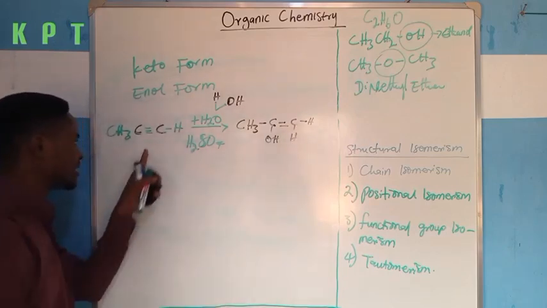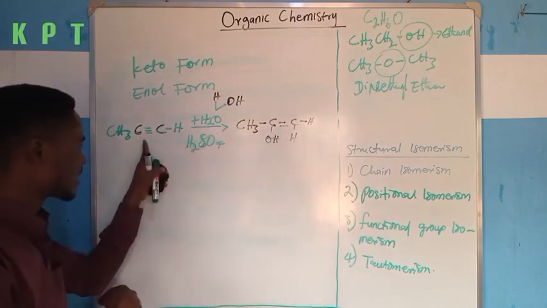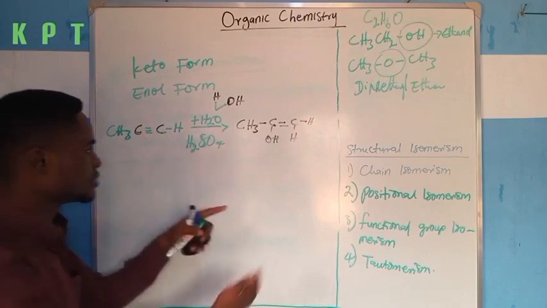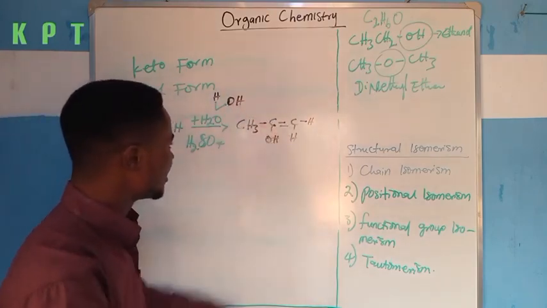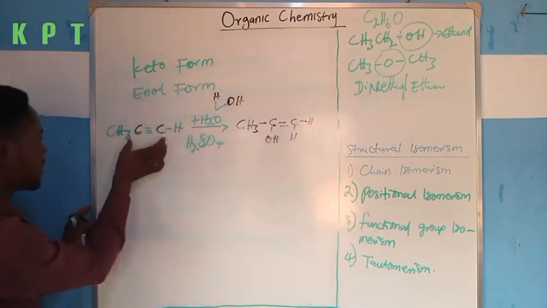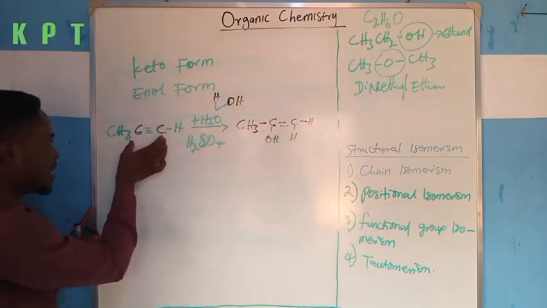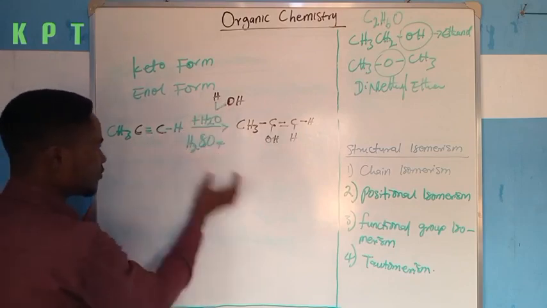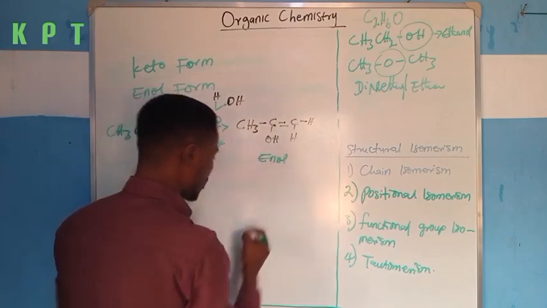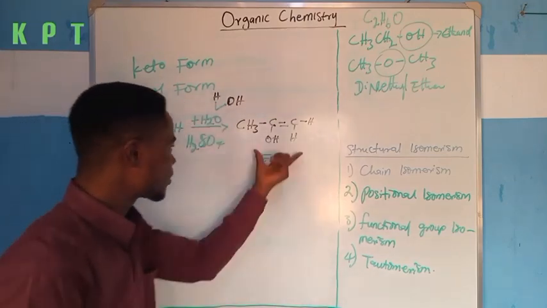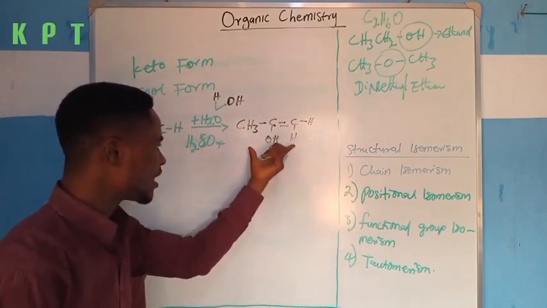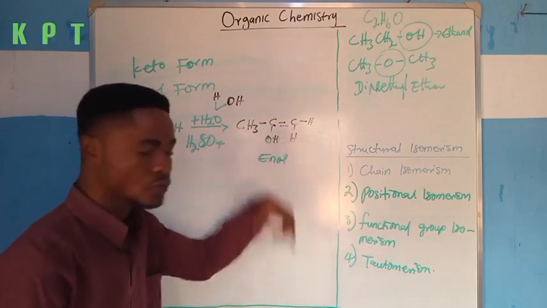But initially, there is a triple bond here, and as a result of the attachment, one of the pi bonds in this triple bond will be broken such that these two species will be attached. Then finally, I have a double bond left. So whenever an alkyne, precisely this is propyne, reacts with water in the presence of H2SO4, I will have this compound, and this compound is generally known as enol. But this enol is an intermediate, it is unstable. Because of the instability of enol, it will transform itself from enol form to keto form.